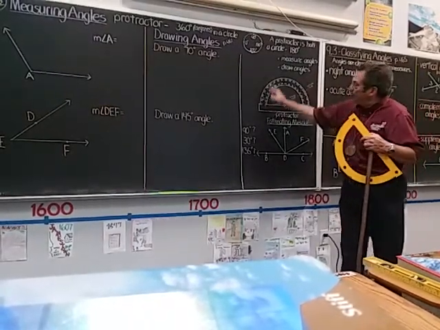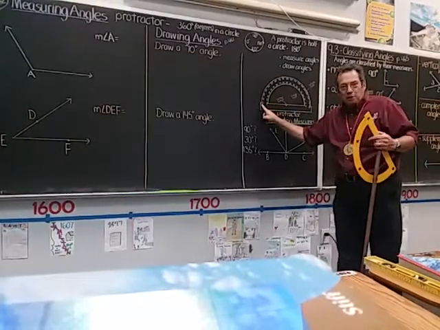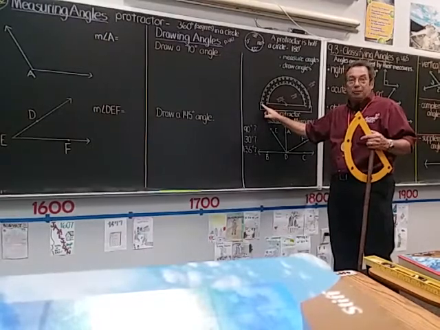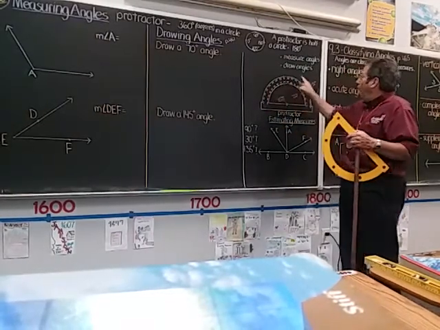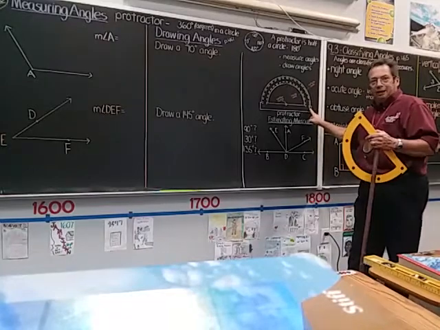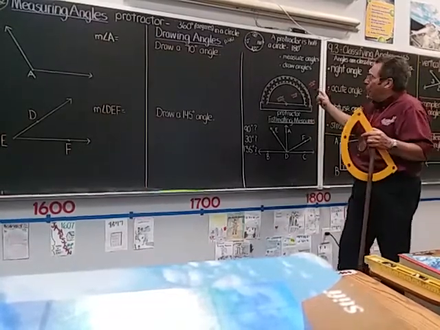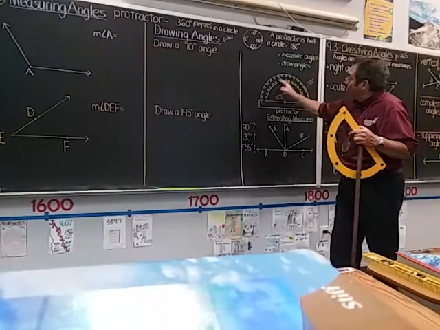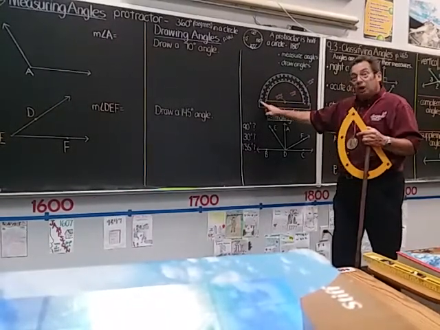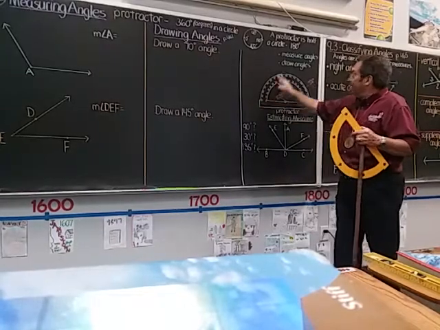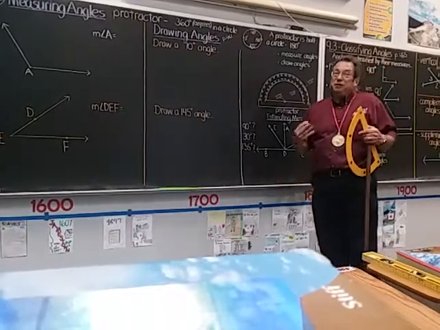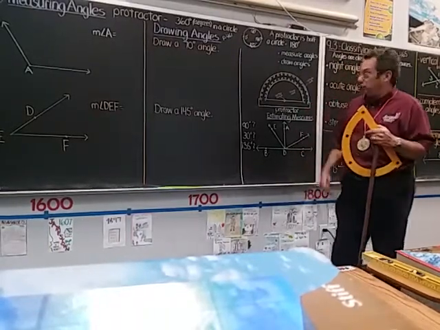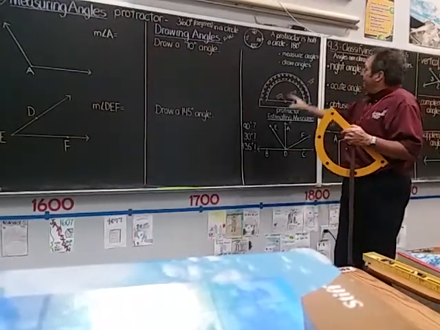The outside scale starts at 0 on the other side of the protractor, on the left side of mine, and it goes from 0 all the way up to 180 this way. Same number of degrees, same markings, but the inside scale starts at 0 on the right and goes to the left, and the outside scale starts at 0 on the left and goes to the right. It's two different scales, but don't let it confuse you. It's very handy when measuring angles to have those two scales. All right, so that is a protractor.